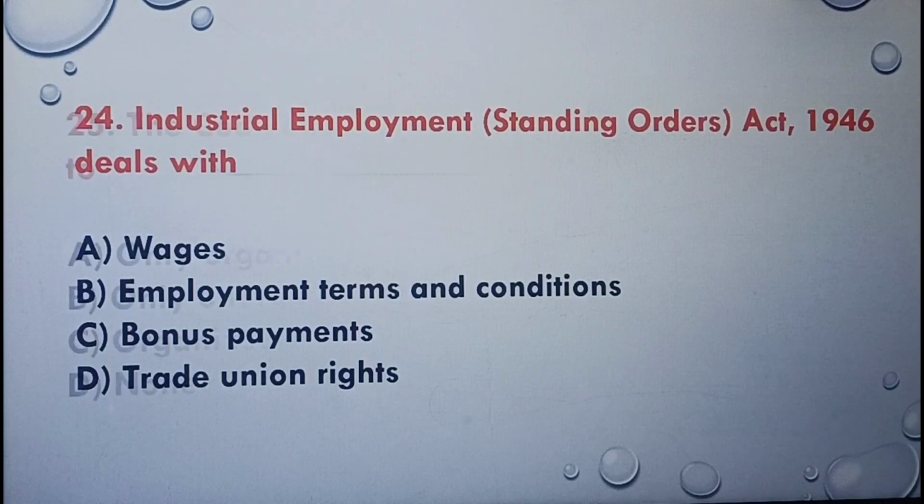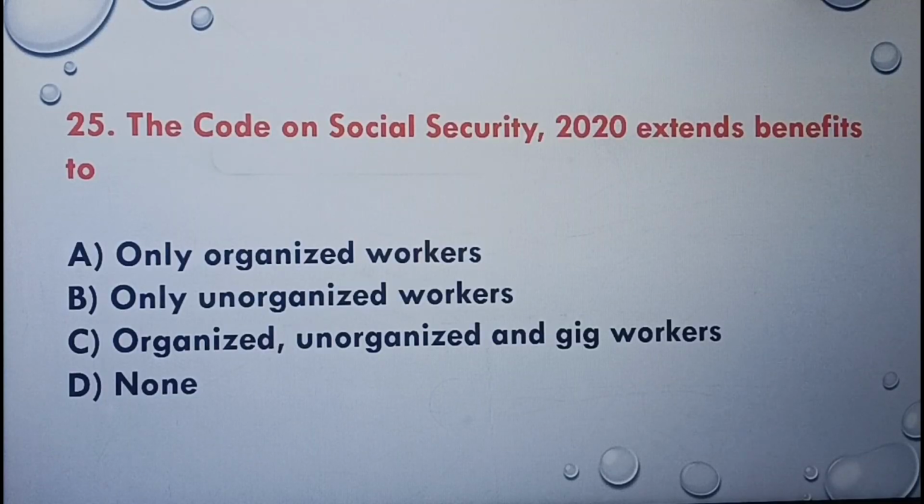Next question. The Code on Social Security 2020 extends benefits to only organized workers, only unorganized workers, organized, unorganized, and gig workers, none. The correct answer is option C, organized, unorganized, and gig workers.